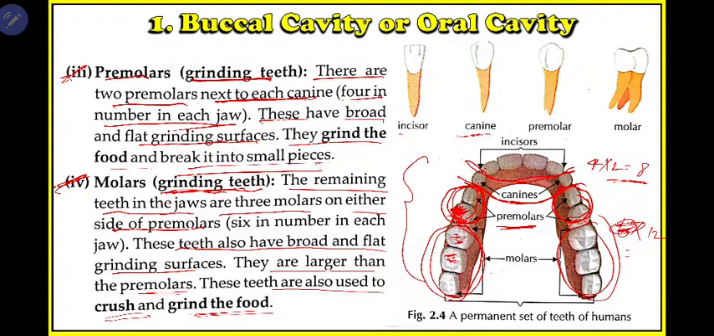So in one gum how many teeth do you have? 1, 2, 3, 4, 5, 6, 7, 8, 9, 10, 11, 12, 13, 14, 15, 16. 16 into 2 gums, we have a total of 32 teeth. Okay, remember this.